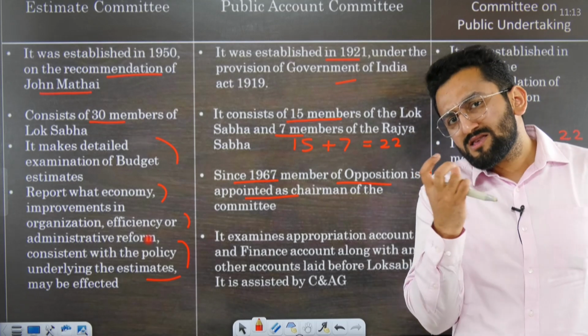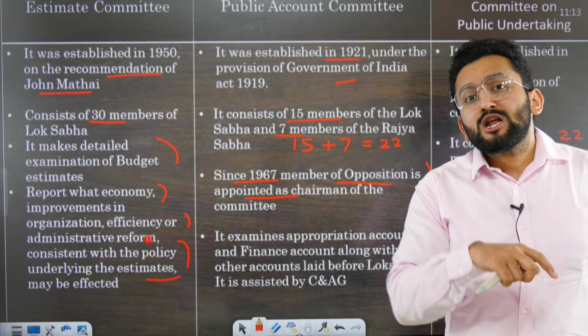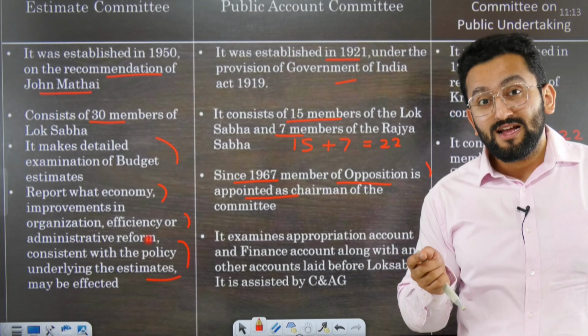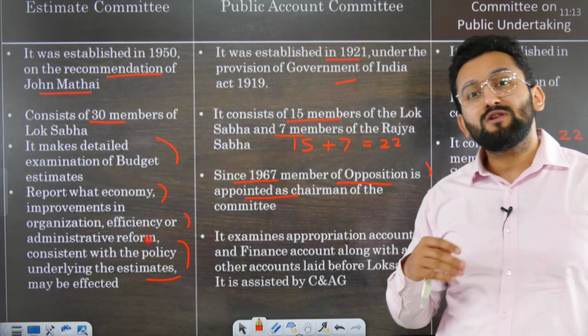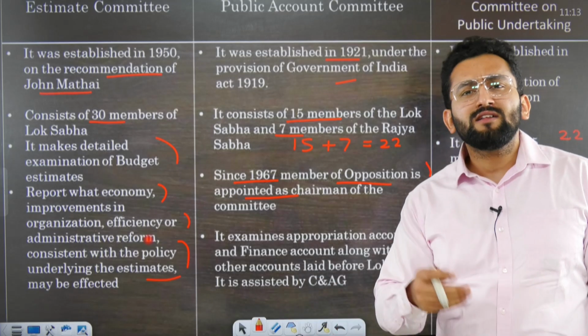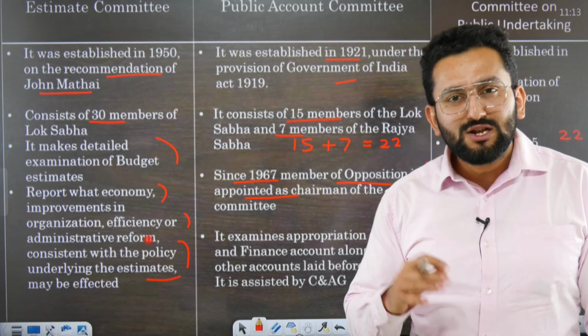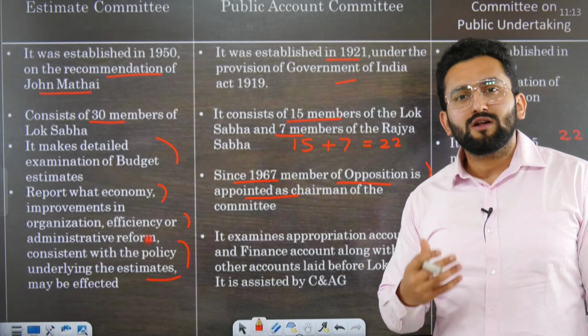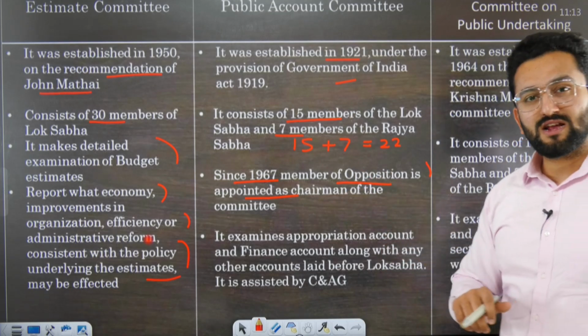So don't you think in this particular context, members of the Public Accounts Committee are questioning the government, right? So if we have some member of the opposition party as the chairman, don't you think it will do a better job? If the chairman is from the ruling party, then why will this ruling party chairman actually question its own government? He or she needs to take care of his or her political career ahead, right? So that is why this convention was started.